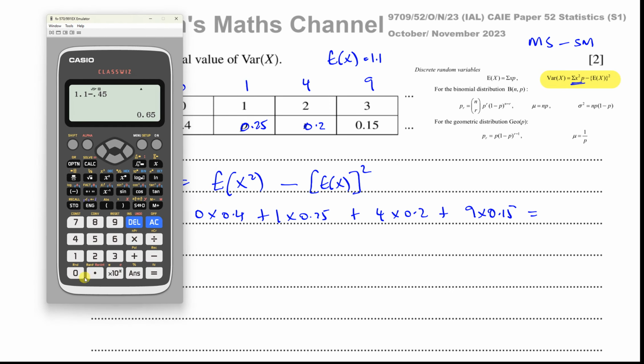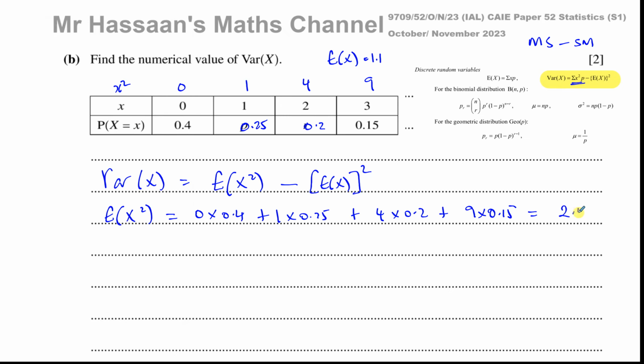So you have 0.25 plus 0.8 plus 9 times 0.15. That gives you 12 over 5, which is 2.4. Therefore, we can say the variance of x, which is what we're looking for, is equal to the mean of the squares, which is 2.4, minus the square of the mean, which is 1.1 all squared.